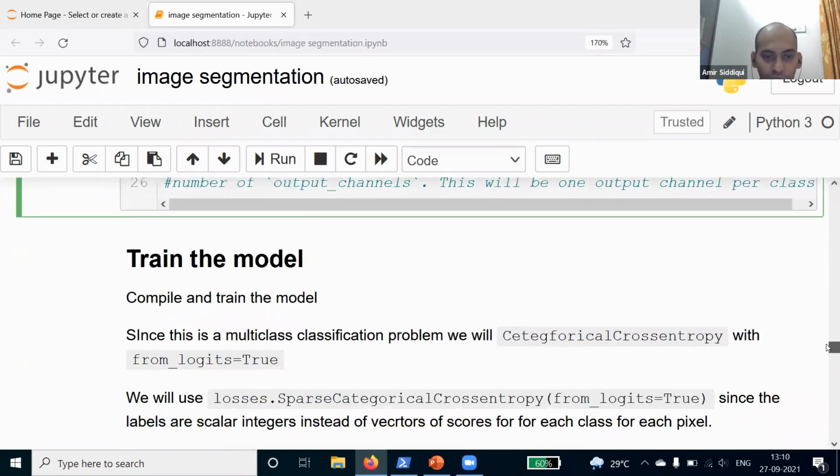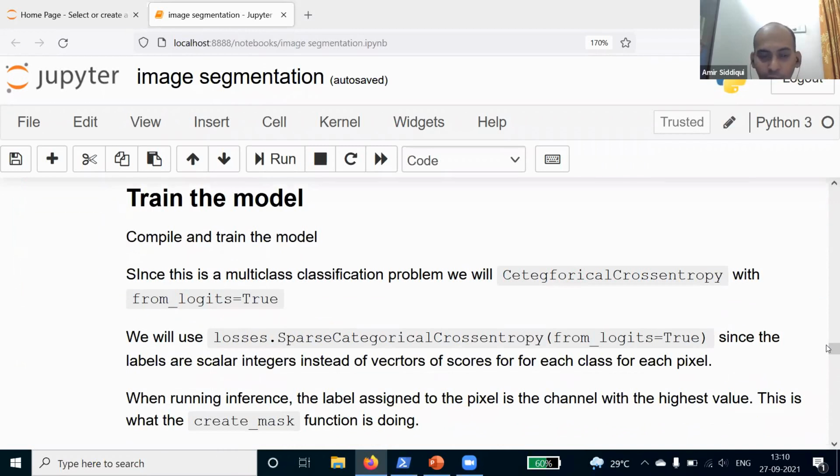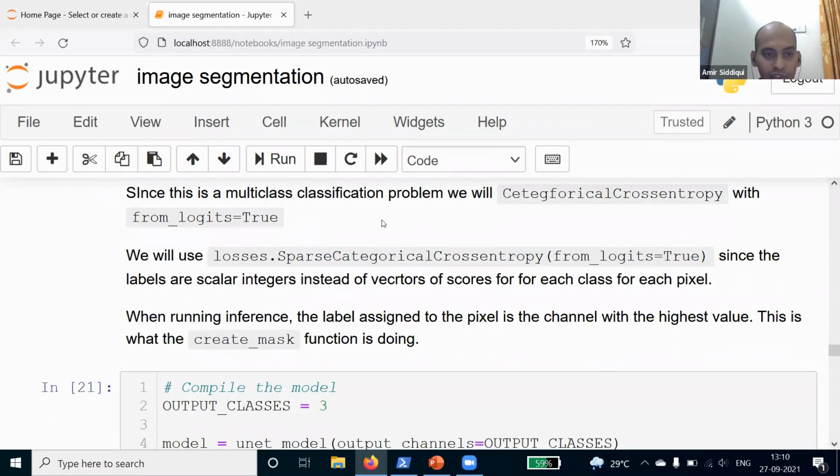Next, we have to train the model, and before we train it, we have to compile it. Since this is a multi-class classification problem, because we have more than 2 classes, whereas with only 2 classes it would be a binary problem, we use categorical cross entropy as our evaluation metric, and from_logits is equal to True.